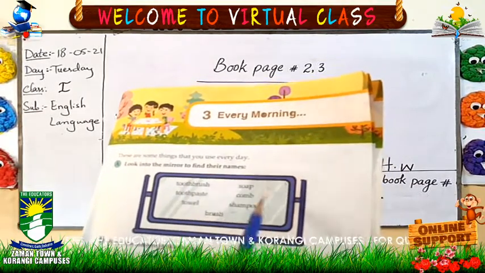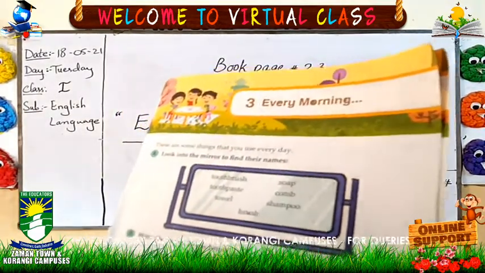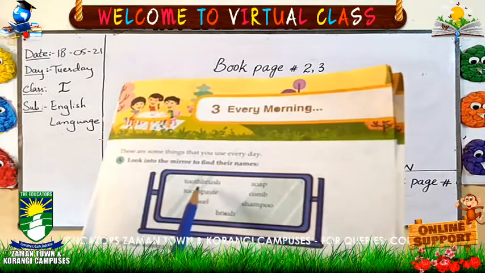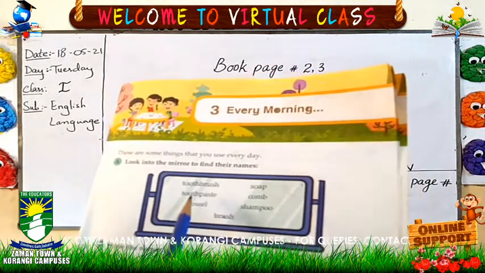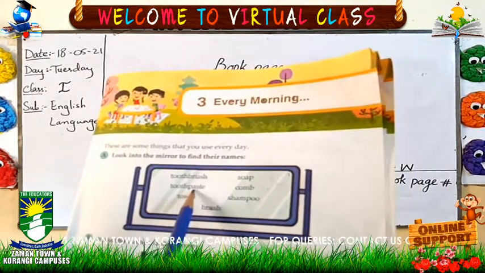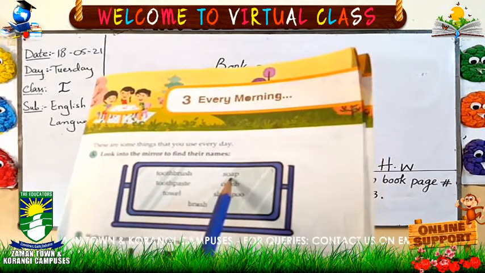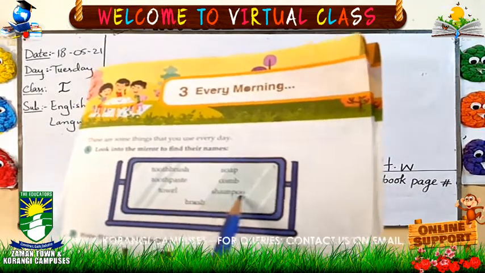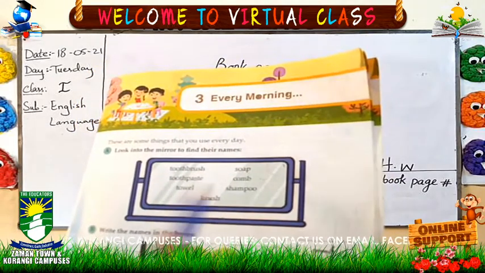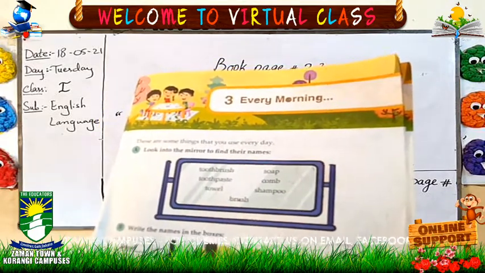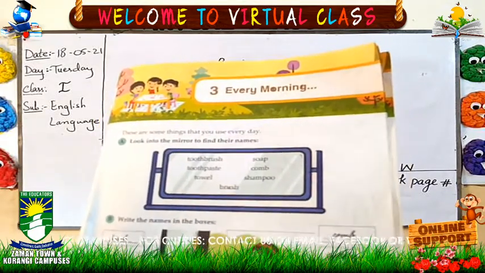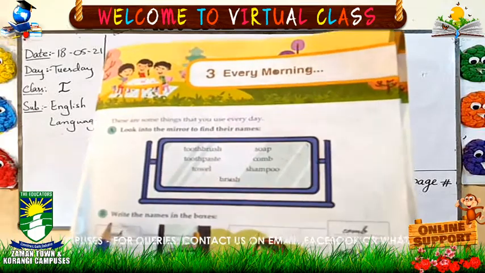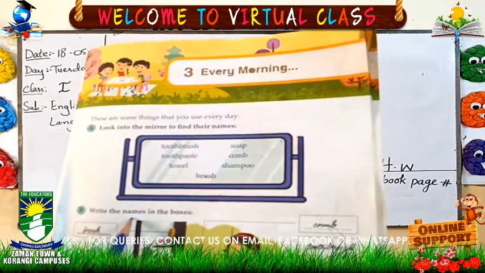Here we have some names of things. Let's start the reading. Read with me. The first one is toothbrush. Second is toothpaste, towel, soap, comb, shampoo and brush. Now we will write these names in front of these pictures. This is the exercise B. Write the names in the boxes.